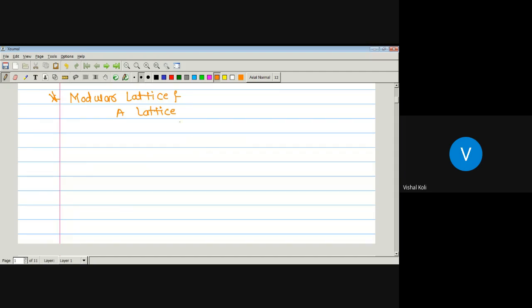So a lattice L with operations meet and join is said to be modular if A join B meet C is nothing but A join B meet C whenever A precedes C for all A, B, C belonging to L.